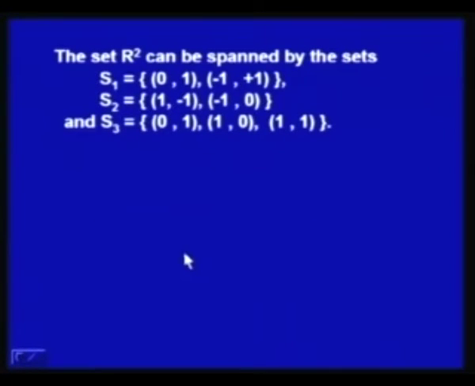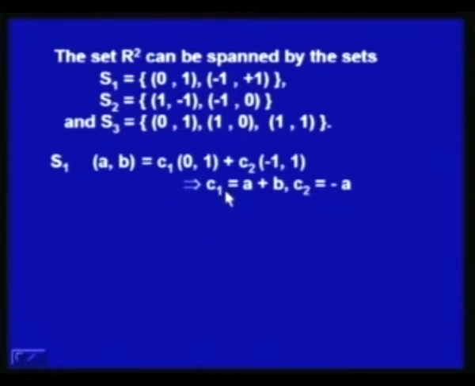Now, I consider that the set R2 can be spanned by the sets S1 consisting of two vectors, S2 as another two vectors, and S3 consisting of three vectors: 0 1, 1 0, 1 comma 1. This can be easily verified. For the set S1, any vector AB in R2 can be expressed as a linear combination of the vectors 0 1 and minus 1 1.